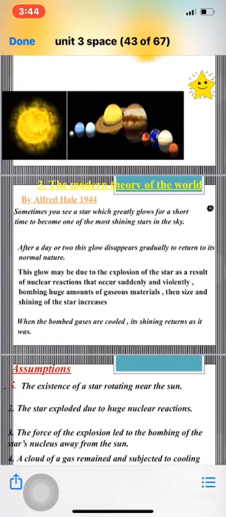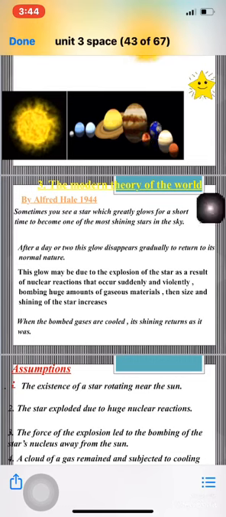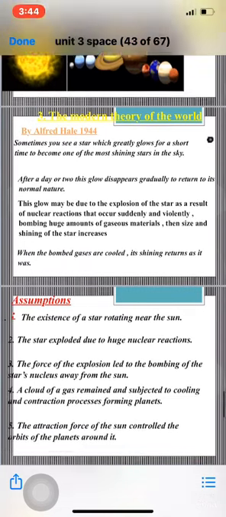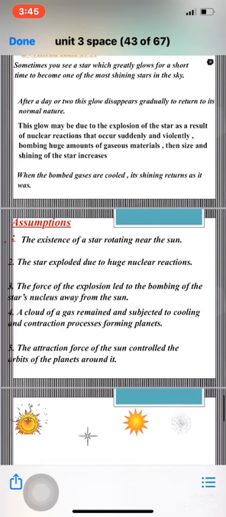Okay, why did the star explode? As a result of nuclear reactions that occur suddenly and violently, bombing huge amounts of gaseous materials. Then the size and the shining of the star increases. Okay, when the bombed gas cools, the shining returns as it was. Okay, the shining, or the glowing, disappears. Okay, this is the star's explosion phenomenon. The reason, as we said, is the explosion.